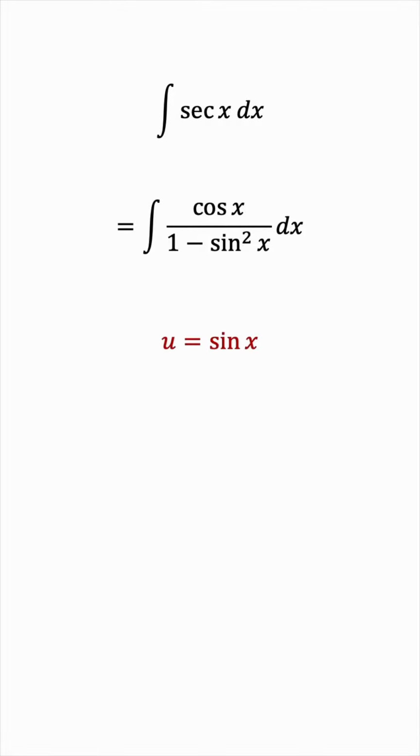u equals sine x, du equals cosine x dx, so the integral becomes 1 over 1 minus u squared du. Typically, you would factorize this using difference of squares and then have two natural logs. But did you know that the antiderivative of this is a standard result?